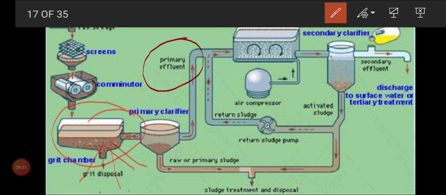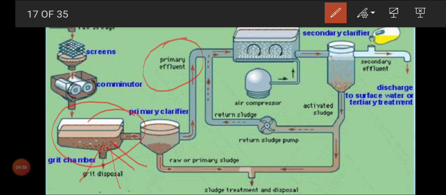So what is primary effluent? A liquid waste, not a solid waste sewage; only the liquid waste sewage we can call primary effluent. So only the liquid waste is passing to the secondary treatment. Now the remaining grit and all was disposed, and even the primary sludge can be removed for further disposal.